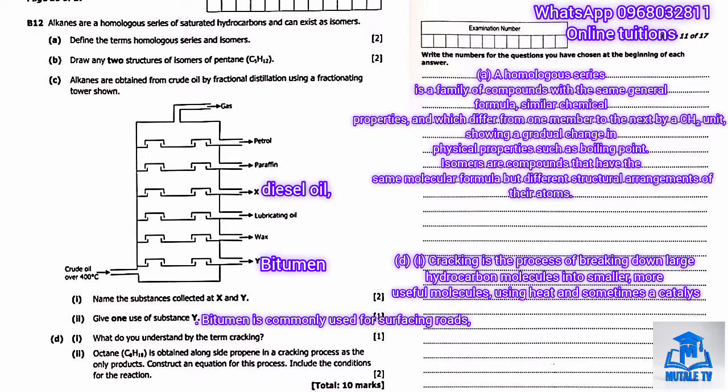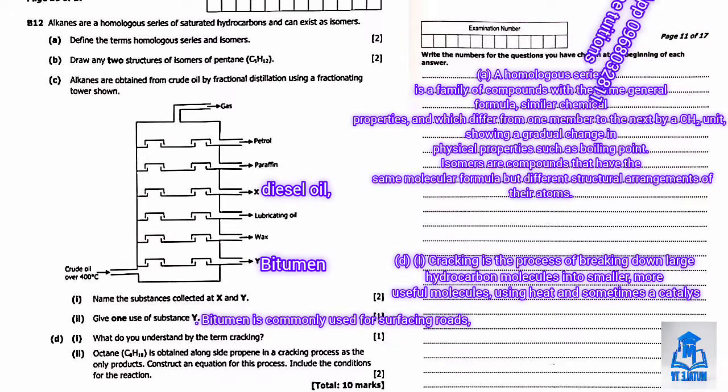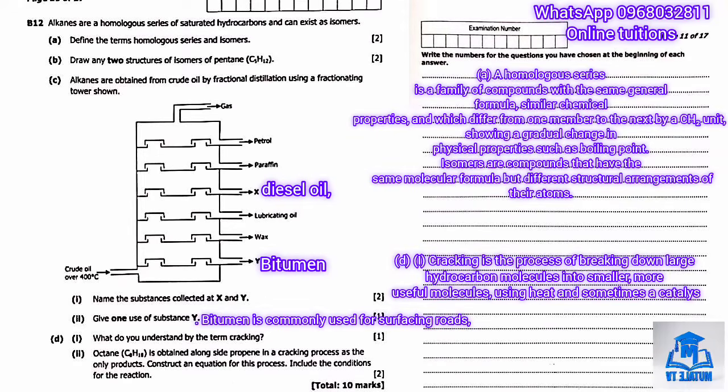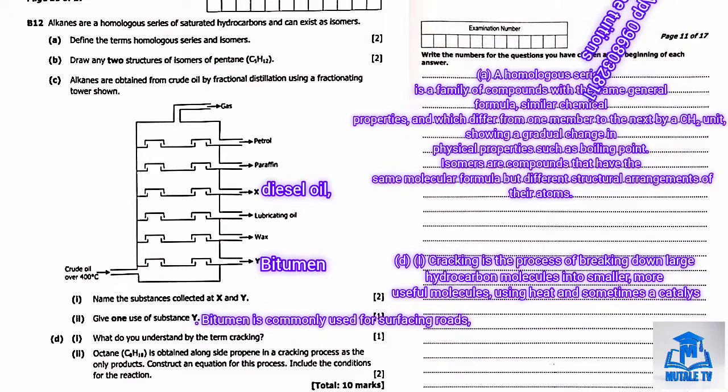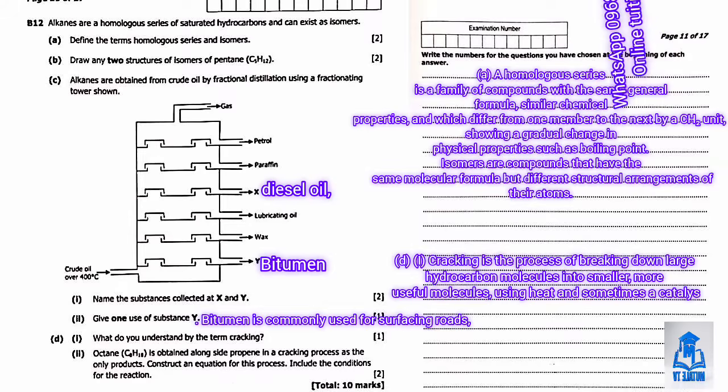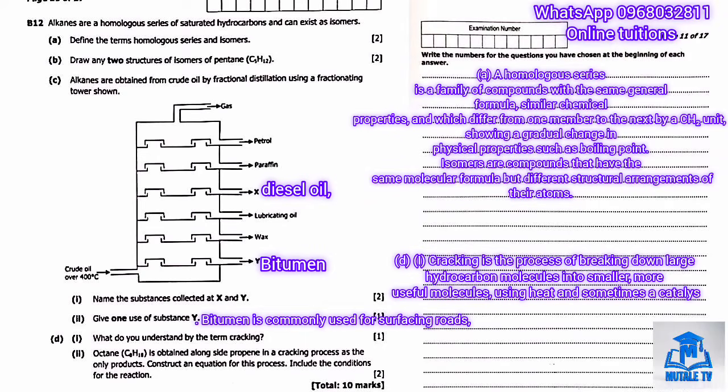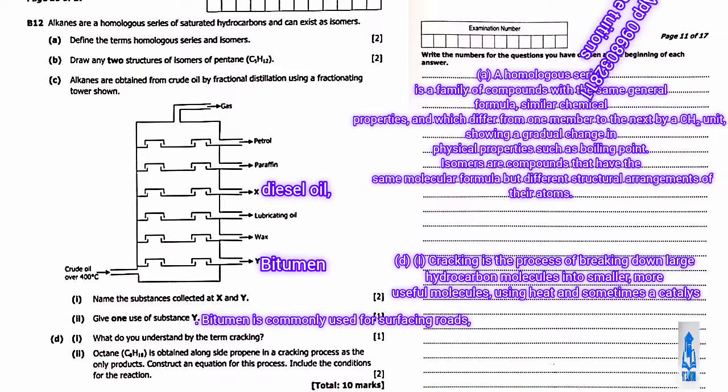Let's check the hydrogen balance. Octane is C8H18 and propane is C3H6. Adding these together gives us 18 plus 6, which is 24 hydrogens, matching the C11H24 exactly.